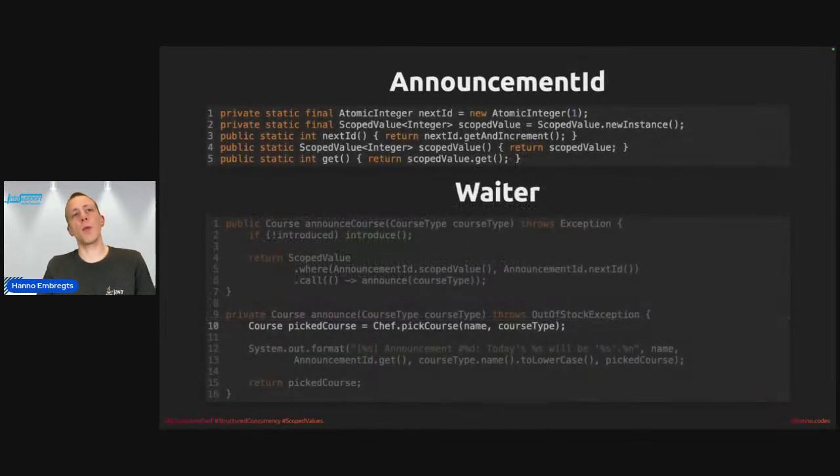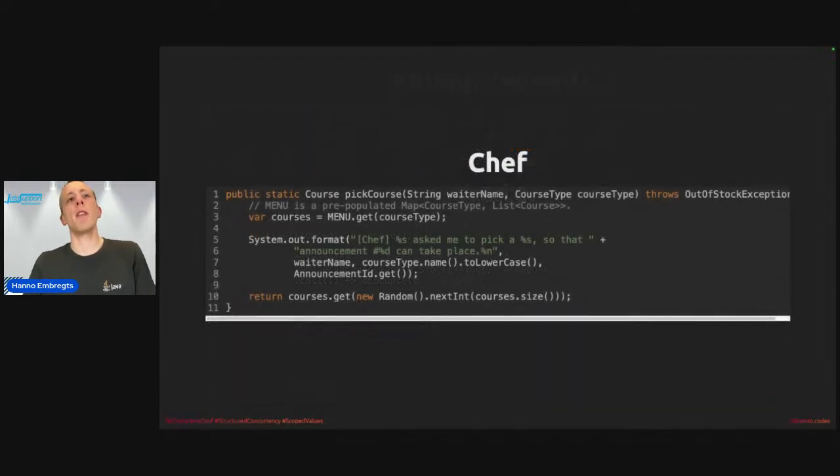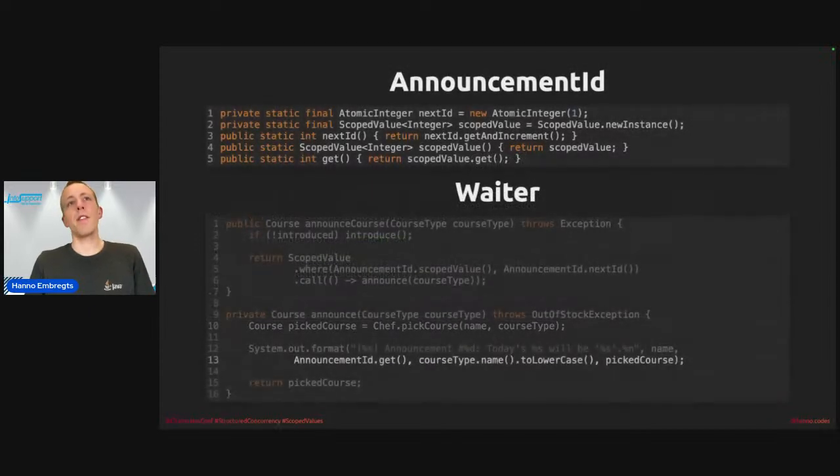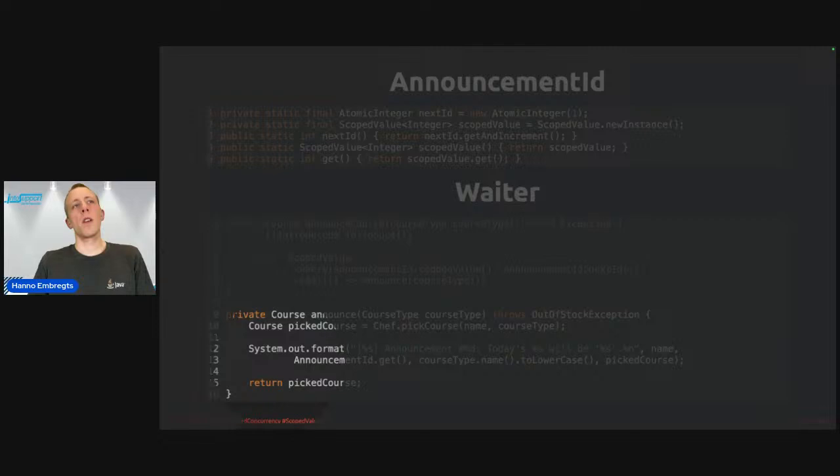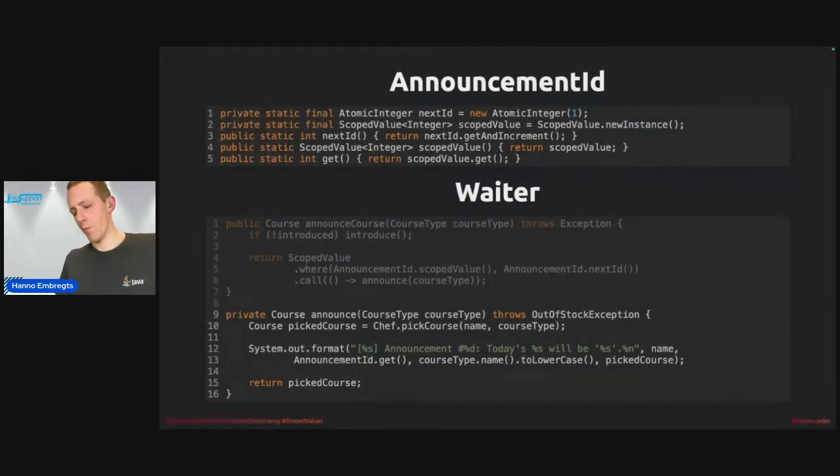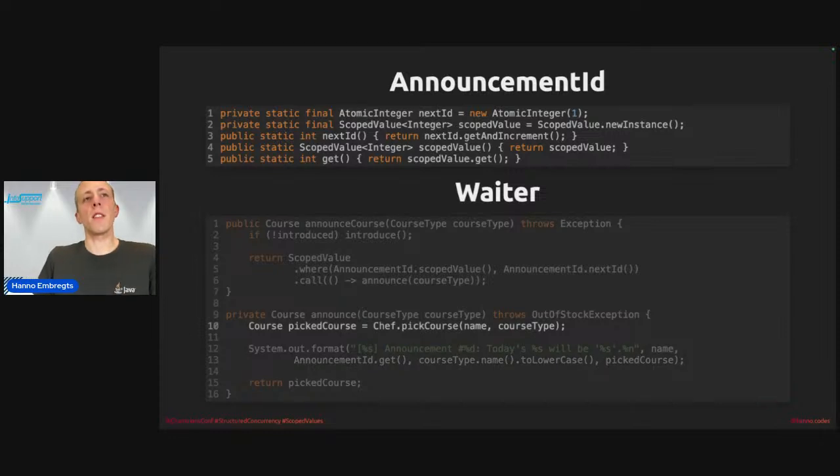And this is a good one because the Waiter method here also calls a method on the Chef class, pickCourse. And if we go to that method here, then there I can also call announcementID.get, and it will get me the same scoped value. But if I would refer to the scoped value outside of this scope here, like before line 4, for example, then I would get an exception. I would run that.